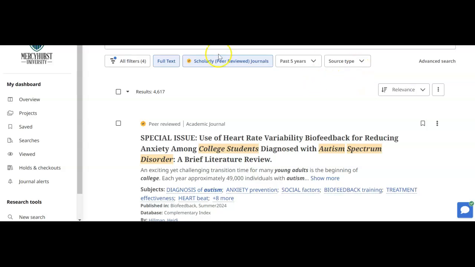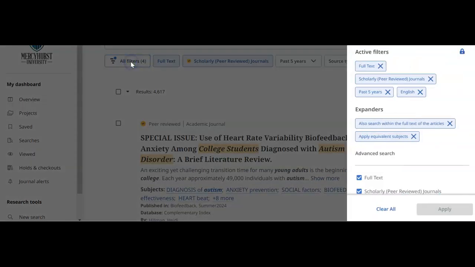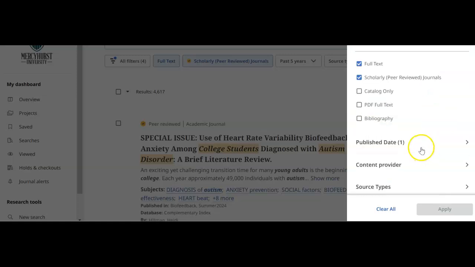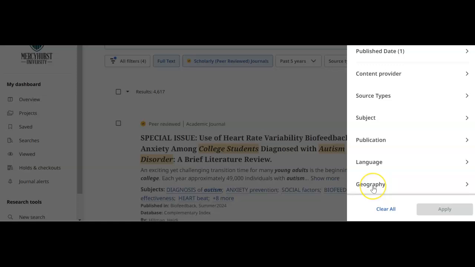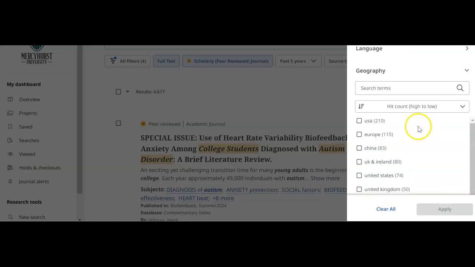I also want to show you now your filters. Your filters are full text, scholarly peer-reviewed, past 5 years, in English. You might want to do a little bit more. What I recommend oftentimes is the geography.